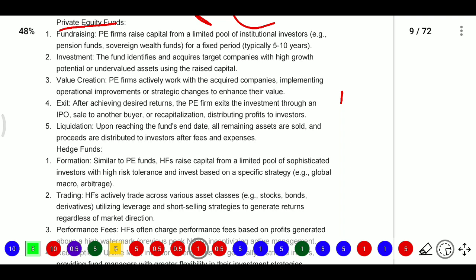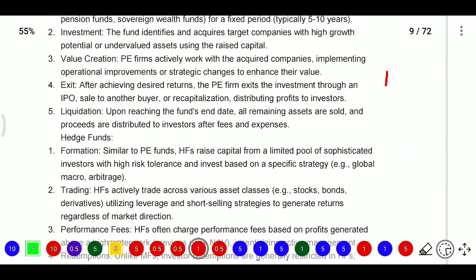Investment strategies may exit through an IPO, or sale to other buyers, or recapitalization, or dividend distribution of profits to investors, or in some cases it may also go for liquidation. Sometimes upon reaching the fund end date, all remaining assets are sold and proceeds are distributed to investors after considering the fees and expenses.